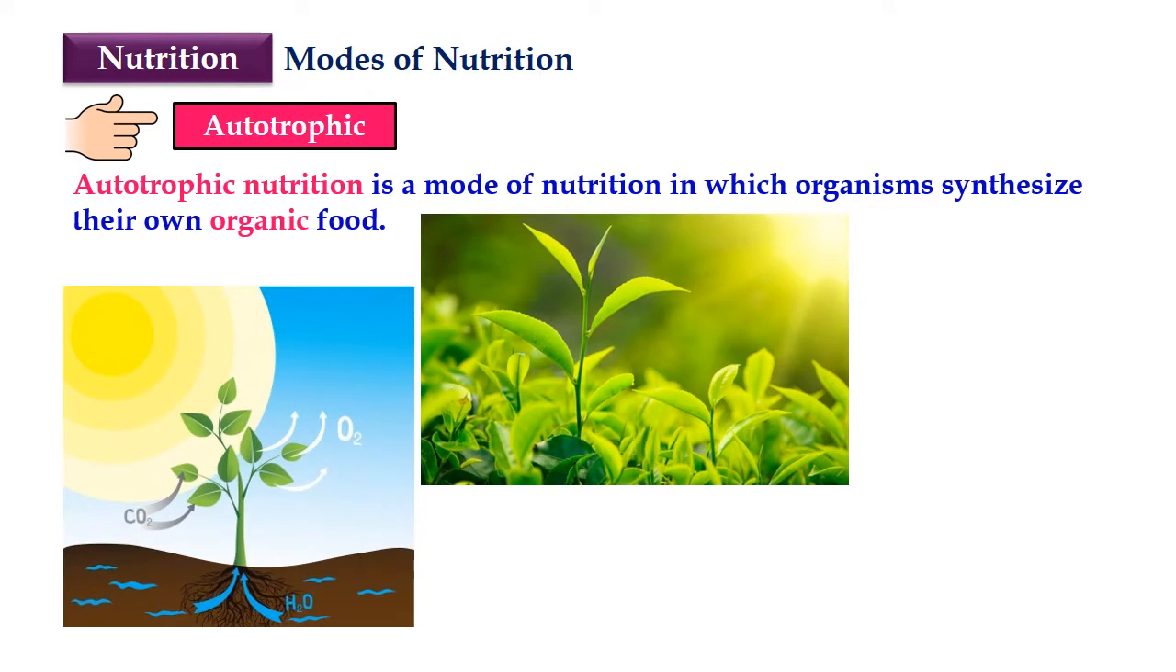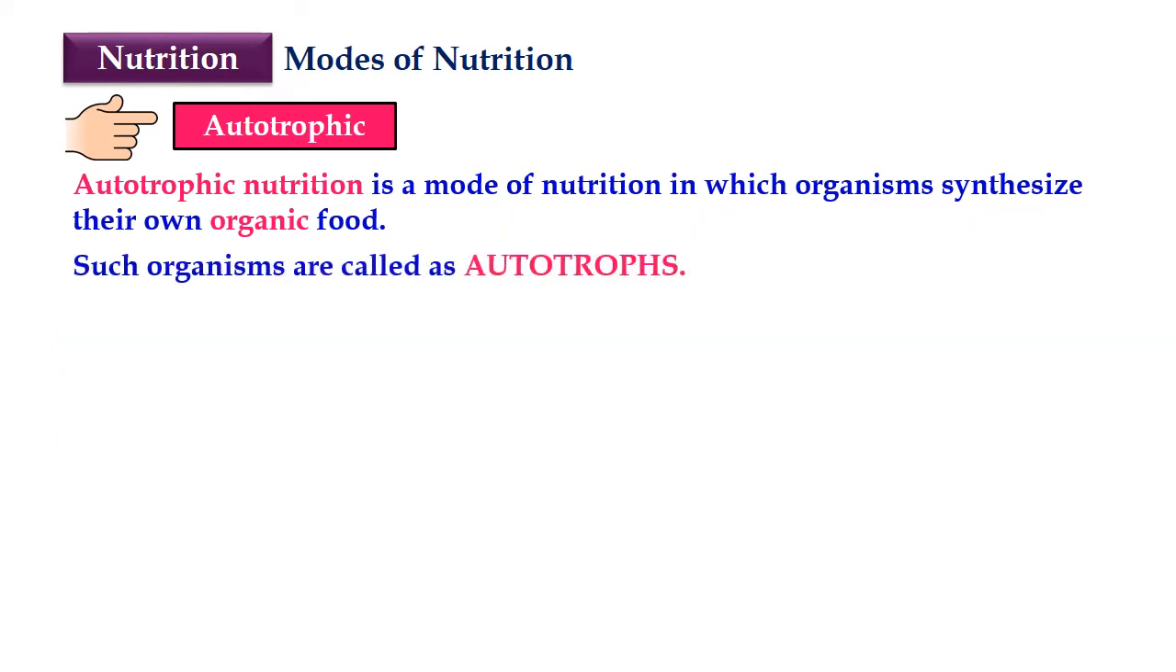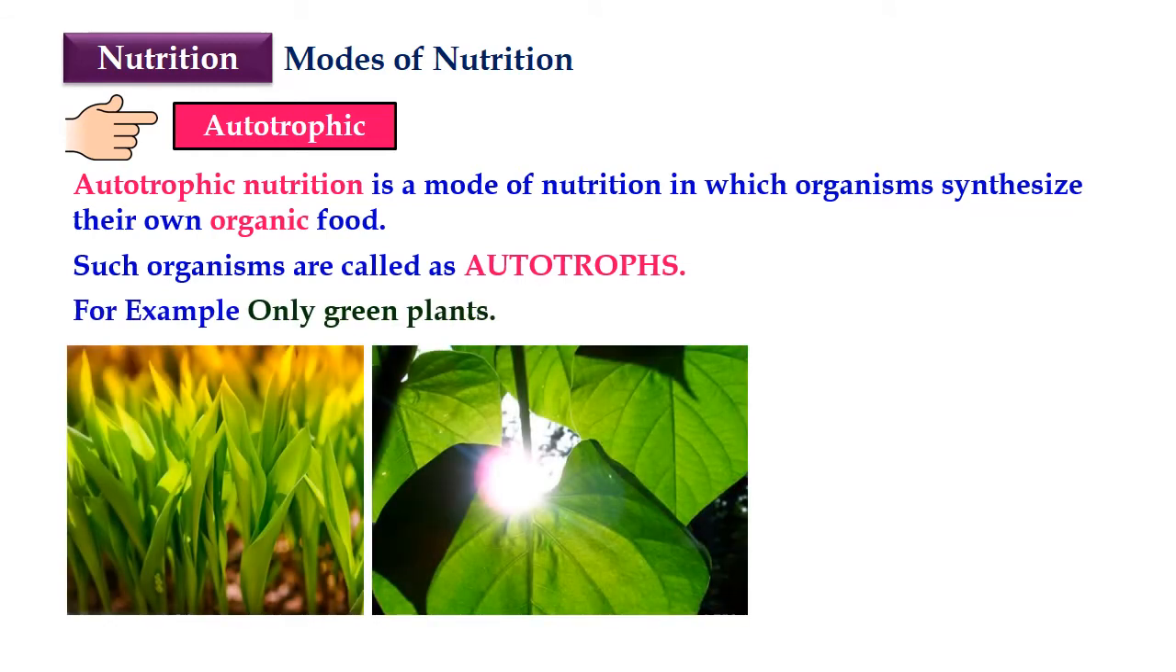Now we studied in the last chapter that we have different types of nutrition. There are different modes of nutrition. Depending on the source of food, the nutrition is of two types. One is the autotrophic nutrition and the other is the heterotrophic nutrition. So what was autotrophic nutrition? We studied that autotrophic nutrition is a mode of nutrition in which organisms synthesize their own organic food, that is, they produce their own food. Such organisms which can make their own food are called self feeders or autotrophs.